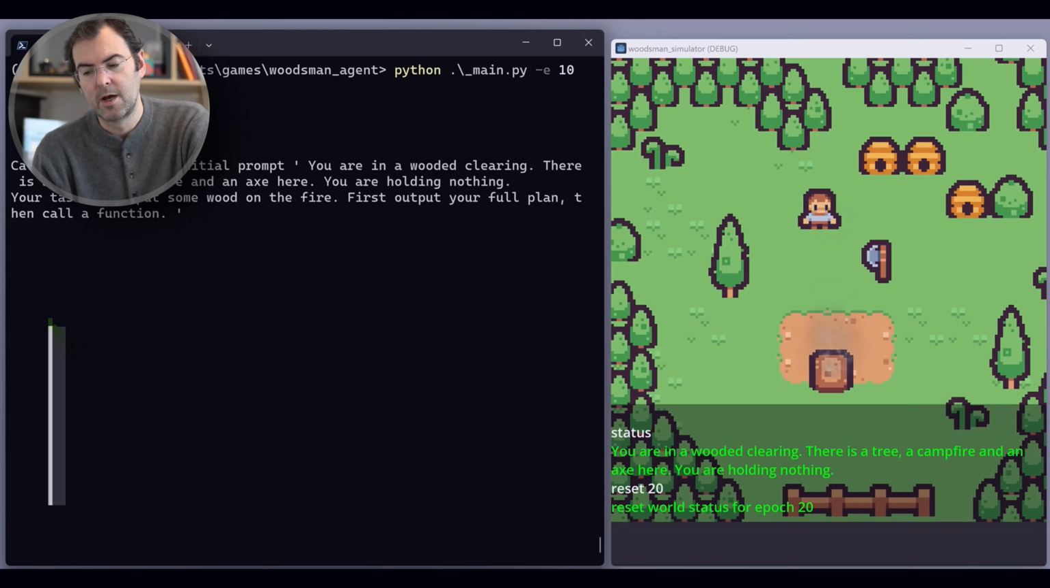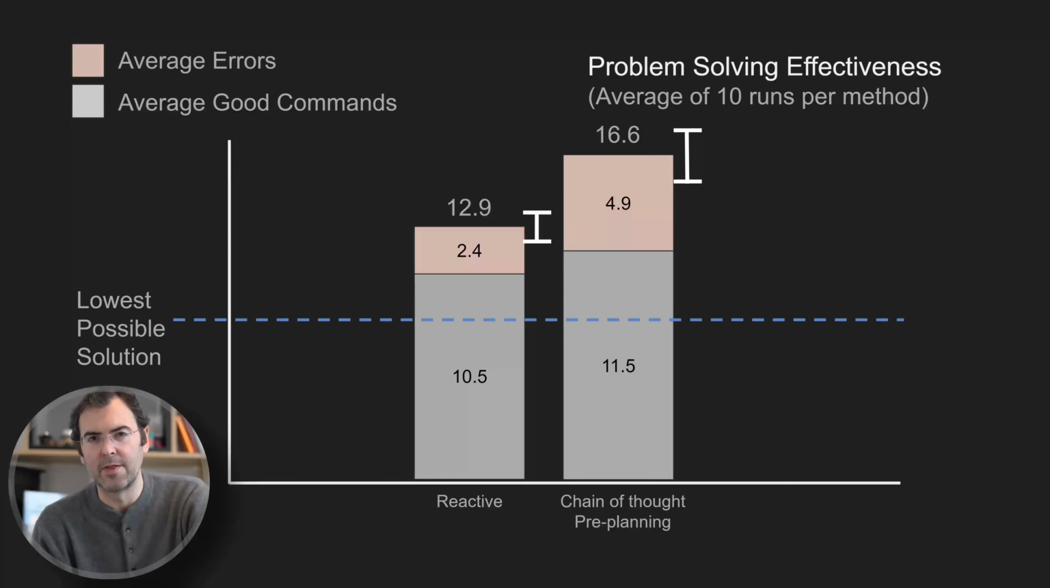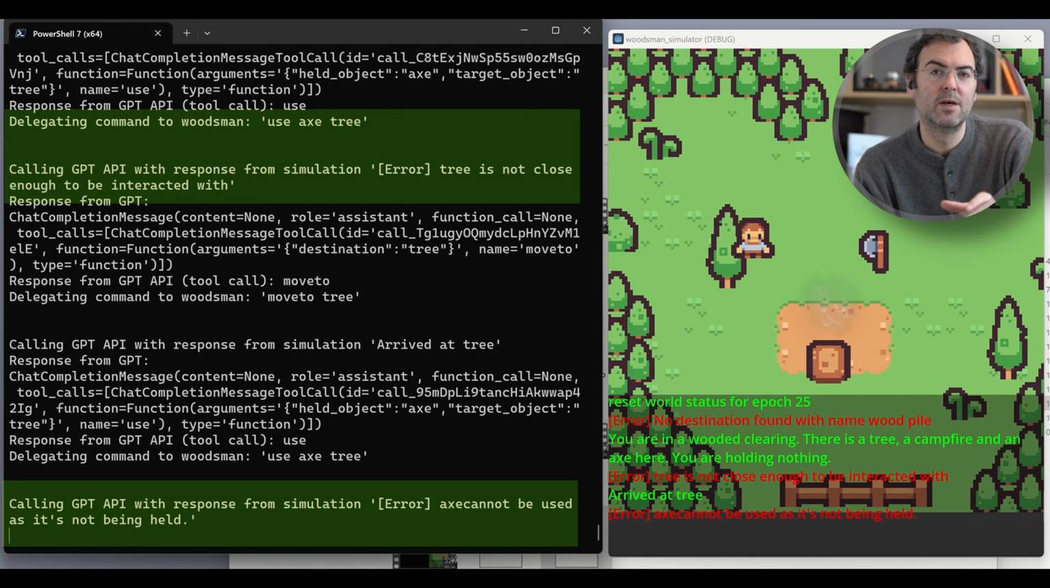Running again for 10 times, and the results are worse. So the problem is that the plan is written from a point of naivety. And once the plan is output, the large language model is much more likely to follow the bad plan than it is to react to the situation in the world.